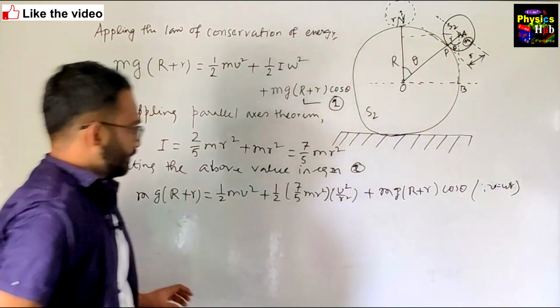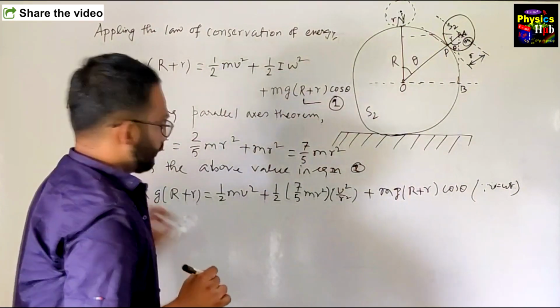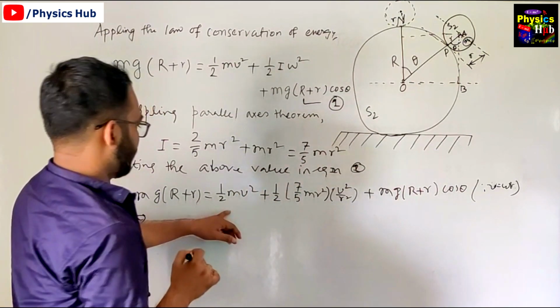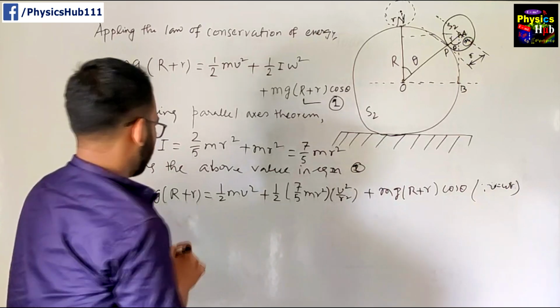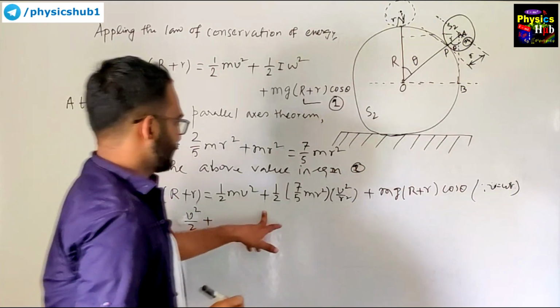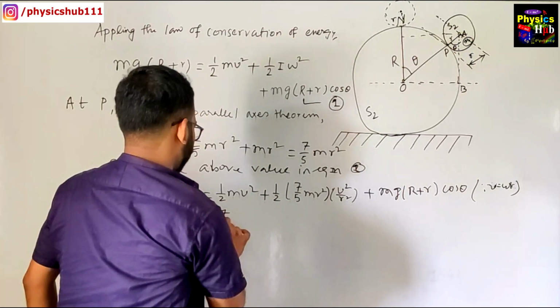Once you do this, we can cancel m from both sides. Then what will you get? m will cancel, and we get v square by 2 plus 7 by 10.